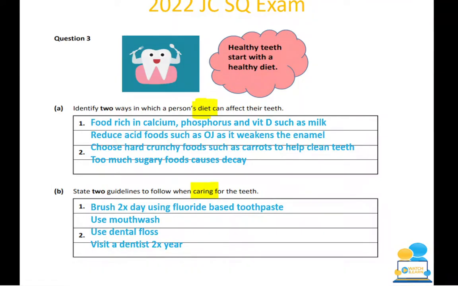So these are actually really easy, and people did struggle to get the two of them, but they're stuff which you do every day. So the likes of brushing your teeth twice a day, so you'd get full marks just for saying brush teeth twice a day. You'd also get full marks for saying using fluoride-based toothpaste. You're looking at using mouthwash, you're looking at using dental floss because that gets to the bits where your toothbrush can't, and you're looking at visiting a dentist twice a year. You're looking at going to the dentist as soon as you have a sore tooth.